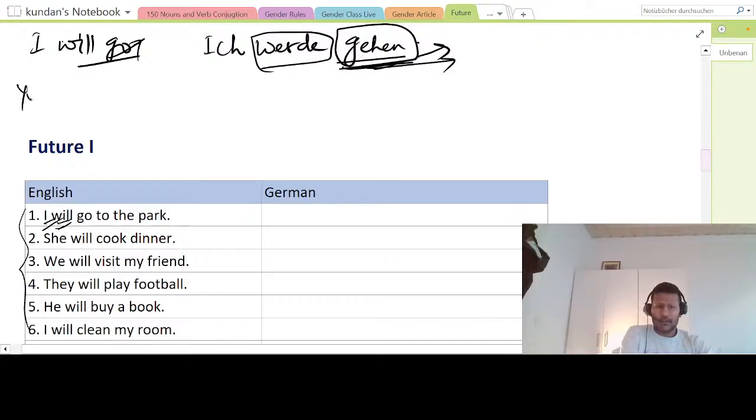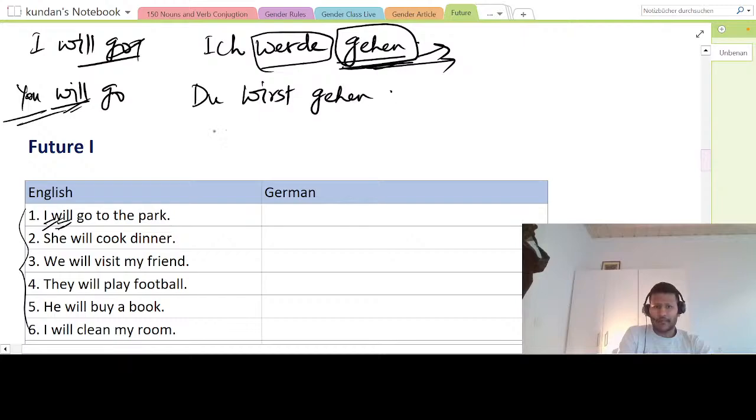So if I say you will go, for du, what is the thing that we have learned? This werden changes to du wirst, du wirst gehen. And he, she or it will go, how will I say? Er wird gehen.